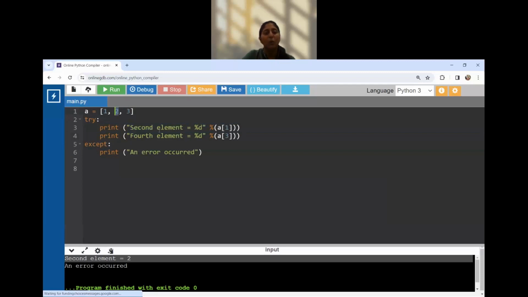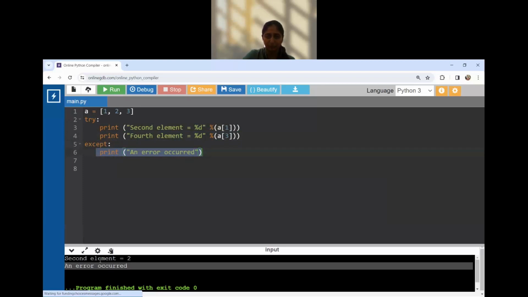Now when I tried to go to the fourth element, it is not at all present in our array, so the try block threw the exception. To handle the exception, there was an except block, and whatever was written in the except block came as an output to us.